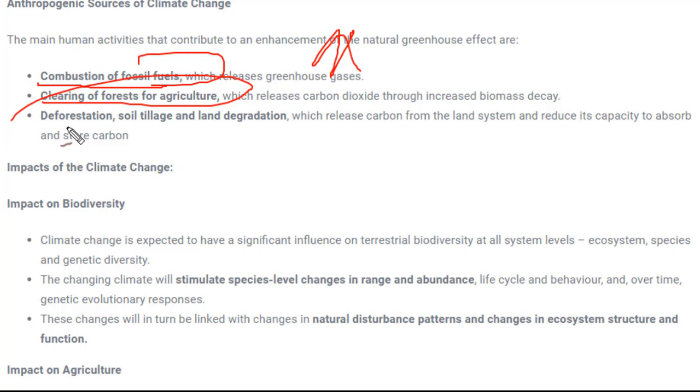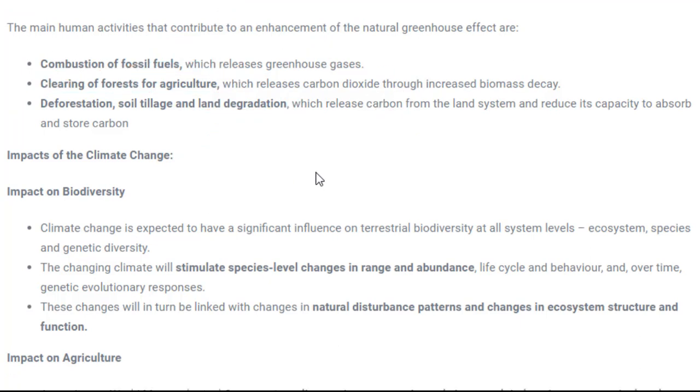Clearing of forest, again, when forests are cleared, there would be disturbance in the atmosphere, like carbon dioxide emission would increase, and lots of other factors would be there. Another reason is deforestation, which is the same as clearing of forest for agriculture. So this will also tend to change the climate. Okay. Next is the impact of climate change.